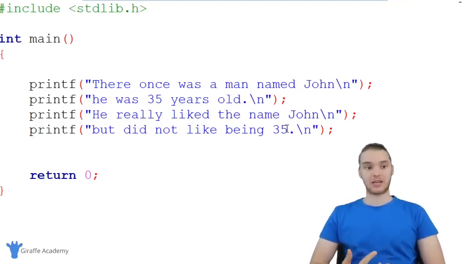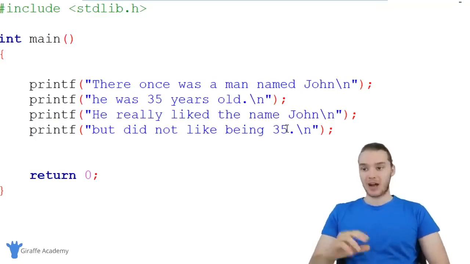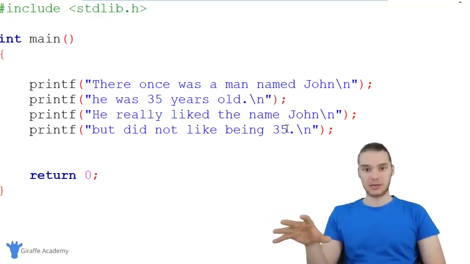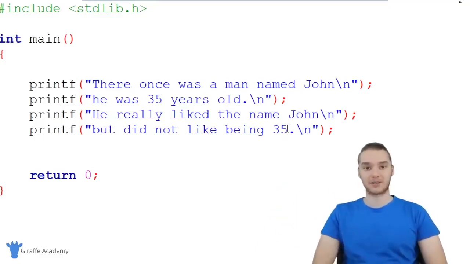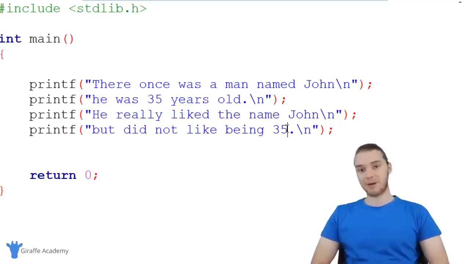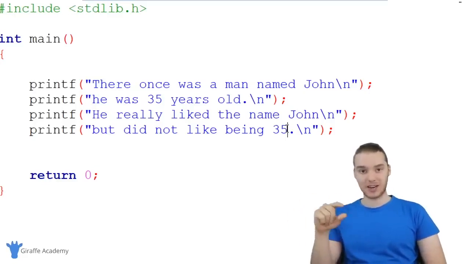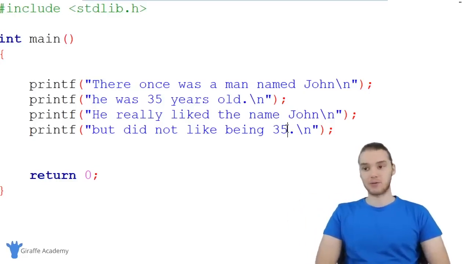We only mentioned the character's age and name twice. But imagine if I was writing out a huge C program that had hundreds of lines in this story, and maybe we mentioned the character's name hundreds of times, and their age hundreds of times. Well, if I wanted to change the character's age or name, I would have to go through and manually change it in every single location. That would take forever, and it would be a huge drag. Basically, that's not a good way for us to manage and maintain the data in our programs.